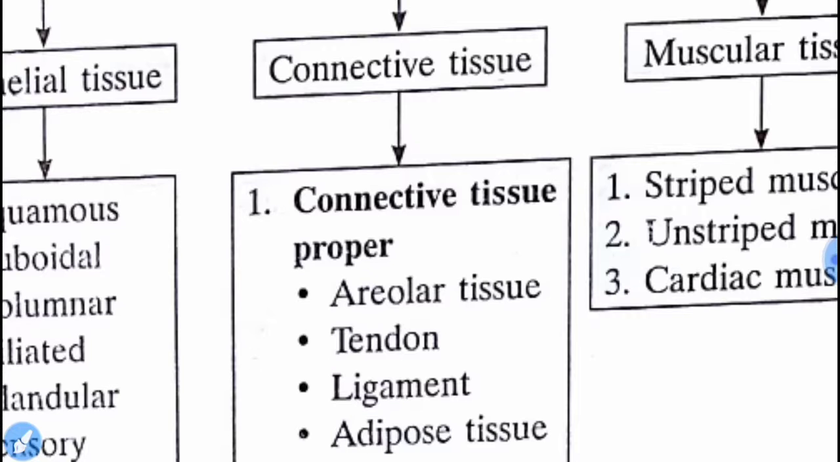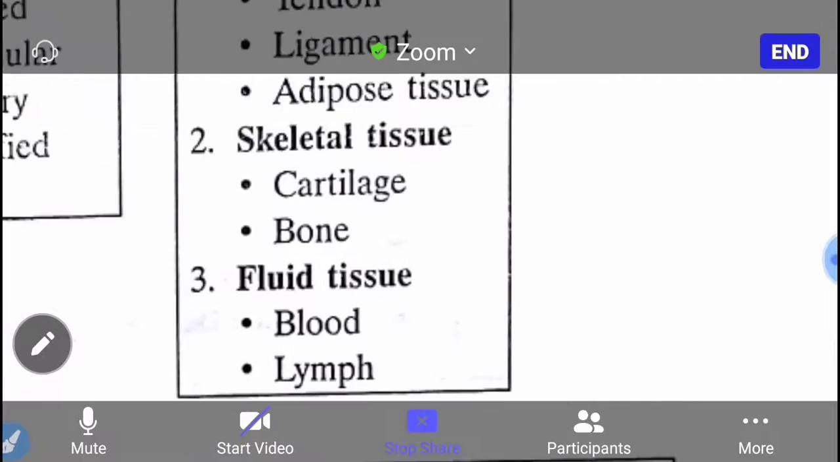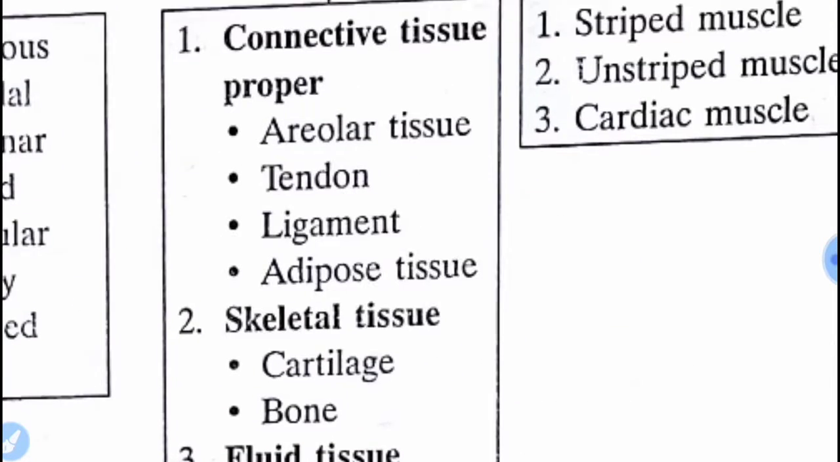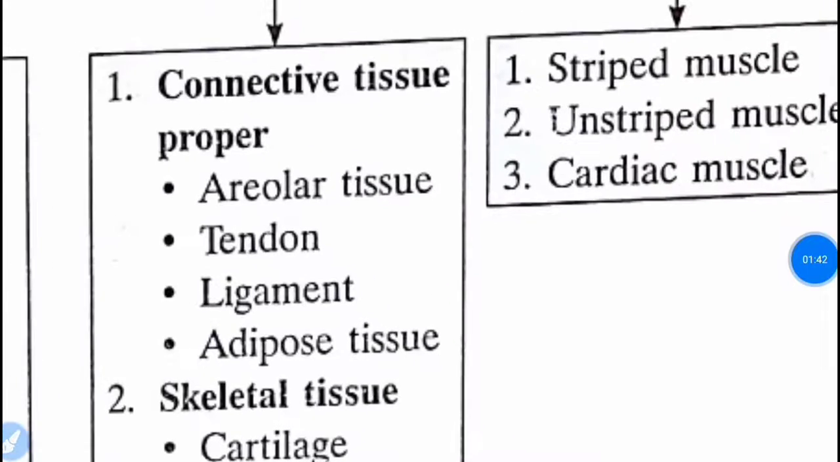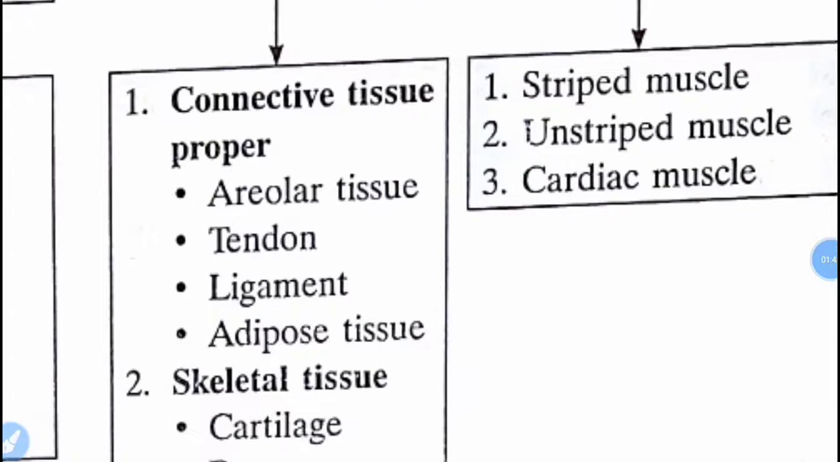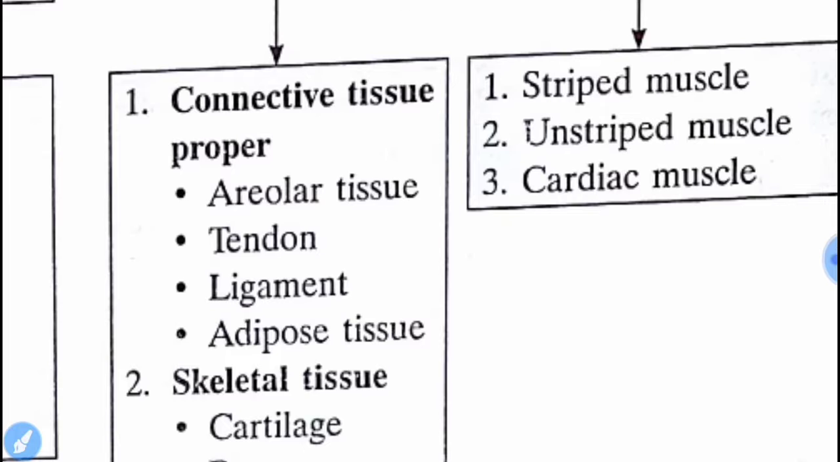Then we will move to the second animal tissue, which is connective tissue. Connective tissue is of three types. The first is connective tissue proper, which includes areolar tissue, tendon, ligament, and adipose tissue. Their function and structure we will read further.